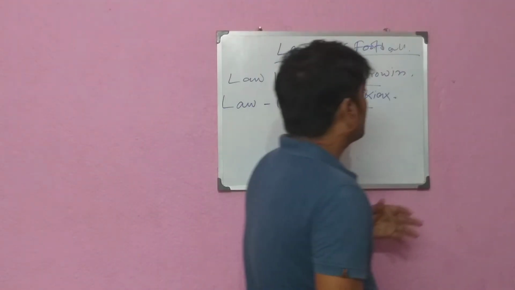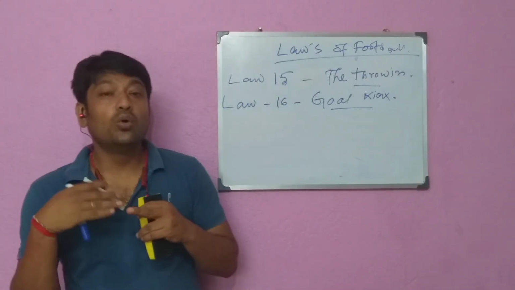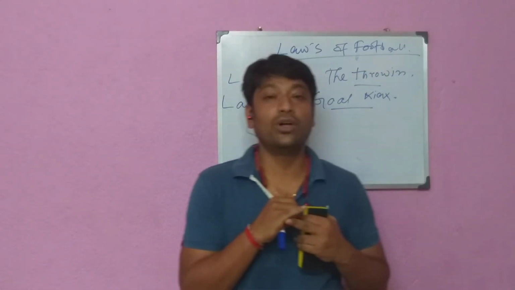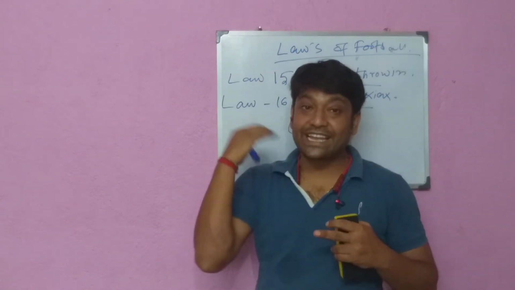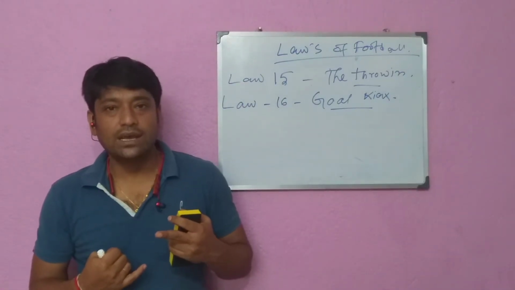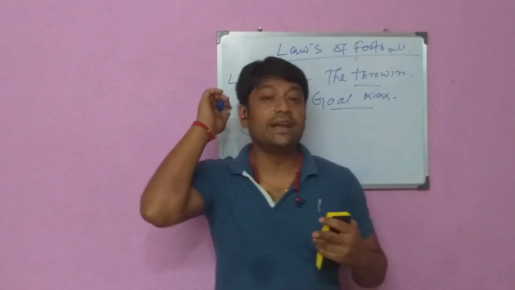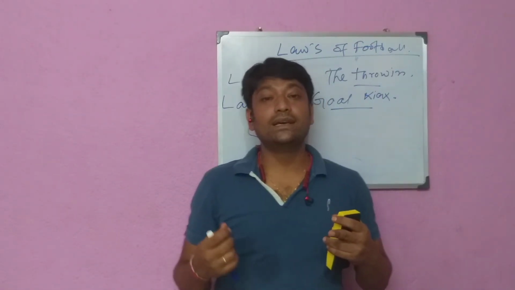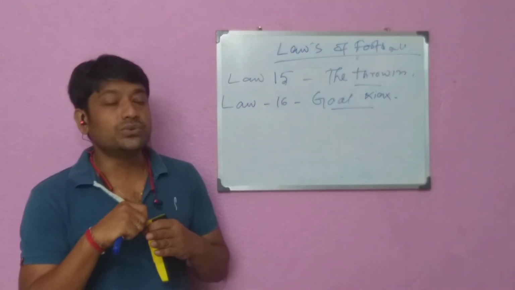The goal kick is also another important rule in football. A goal kick is awarded when the whole of the ball passes over the goal line, on the ground or in the air, having last touched a player of the attacking team, and a goal is not scored.